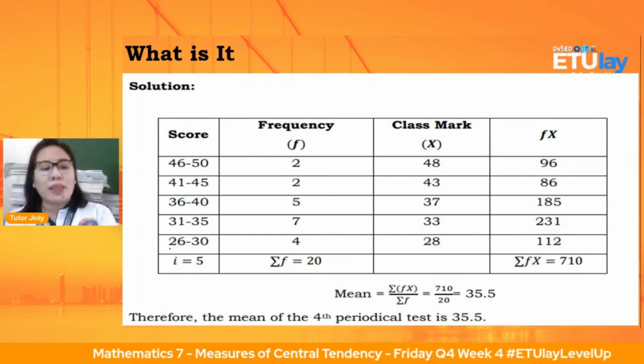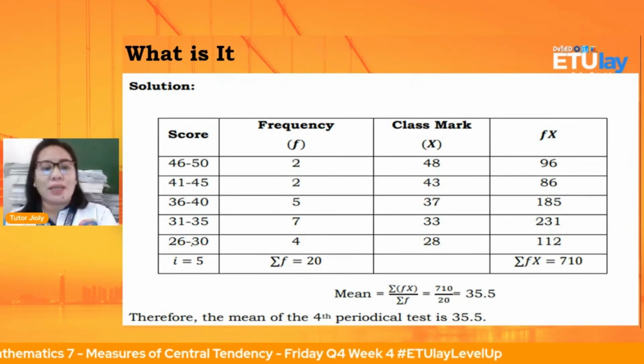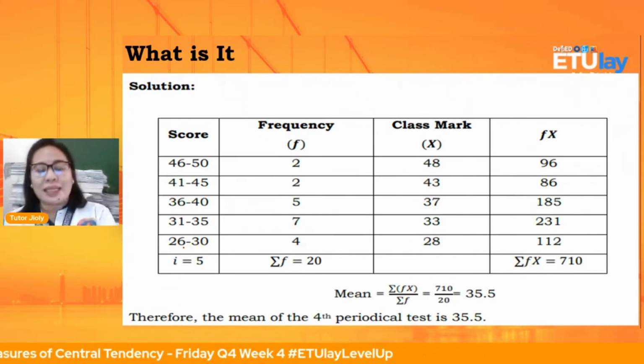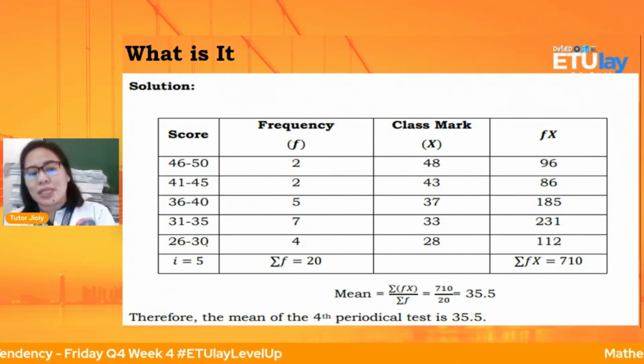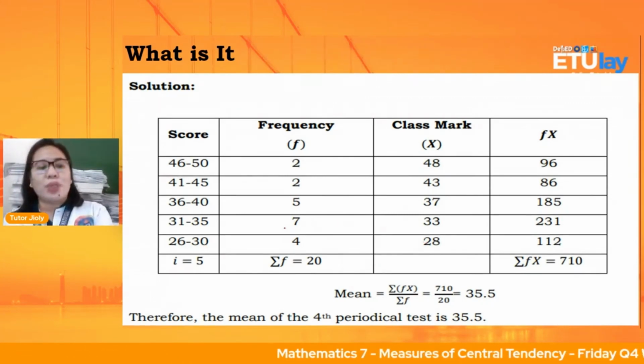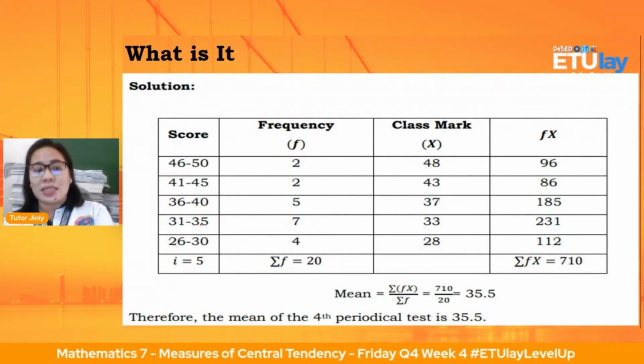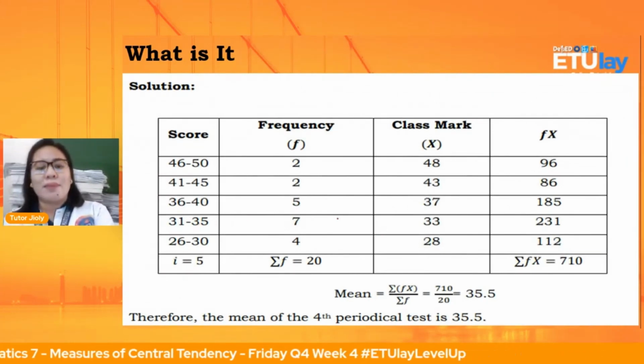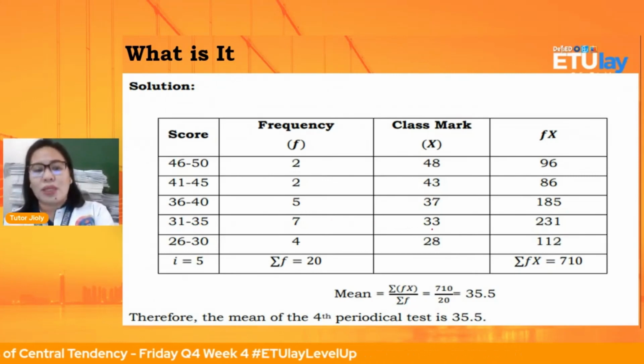Okay? So 26 plus 30, then divided by 2. Pag inadd na natin itong mga anak, 26 plus 30, that is 56. Then i-divide natin sa 2, kaya nakuha po natin si 28. Same with 31 plus 35, that is 66. 66 divided by 2, nakuha natin si 33.